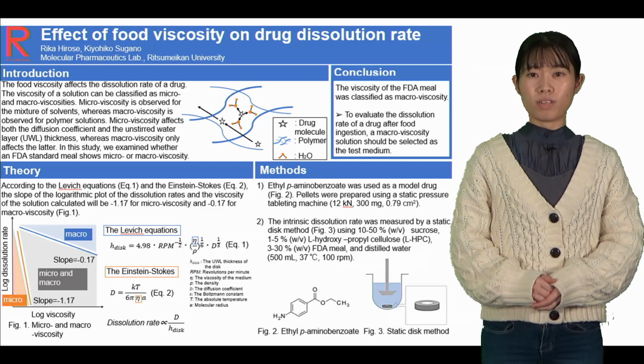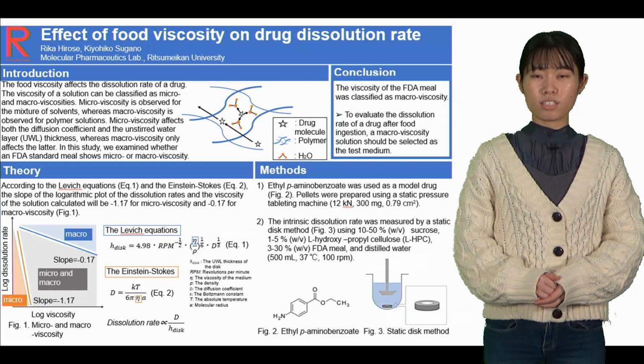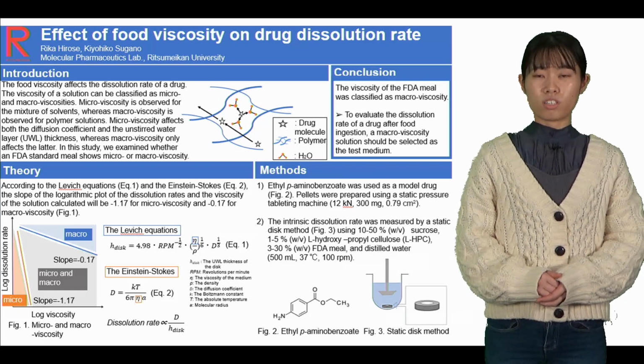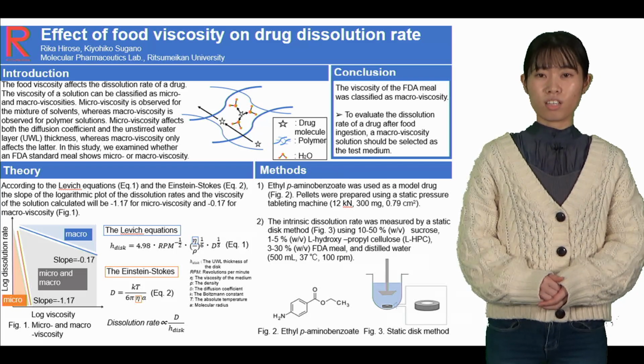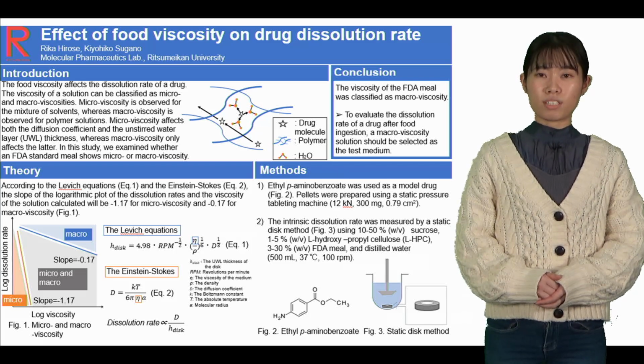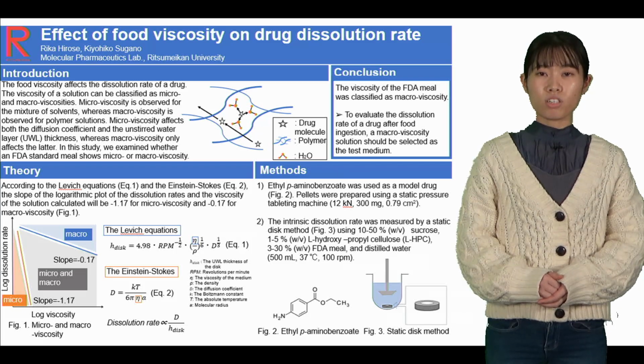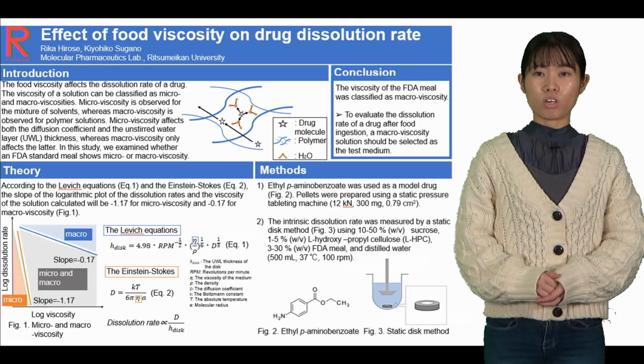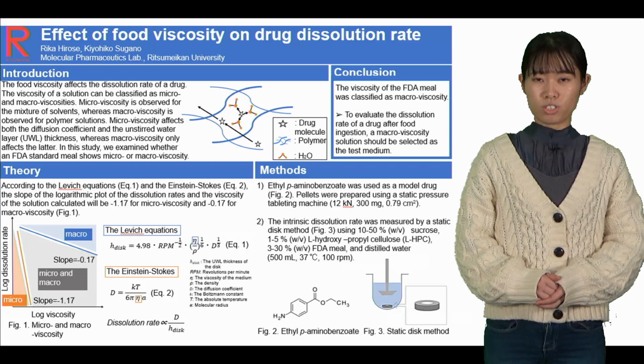In this experiment, we focus on the viscosity after meals. The food viscosity affects the dissolution rate of a drug. The viscosity can be classified as micro and macro viscosity. Micro viscosity is observed for a mixture of solvents. On the other hand, macro viscosity is observed for polymer solutions.